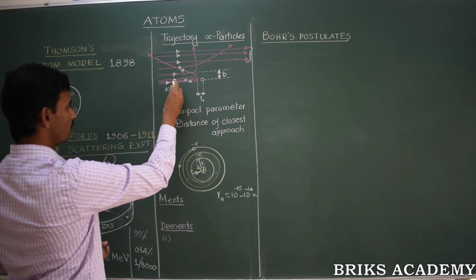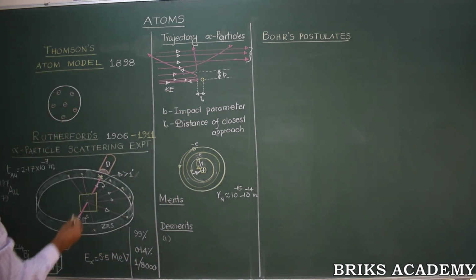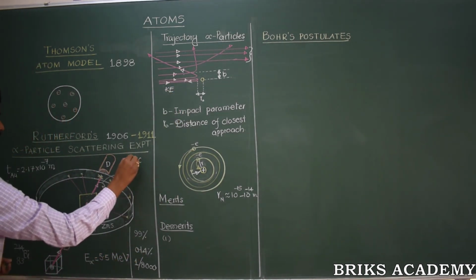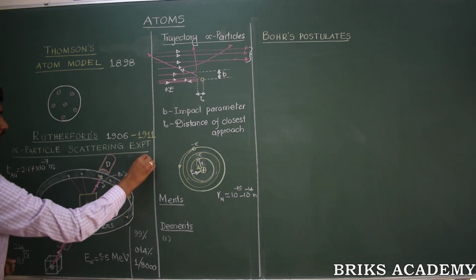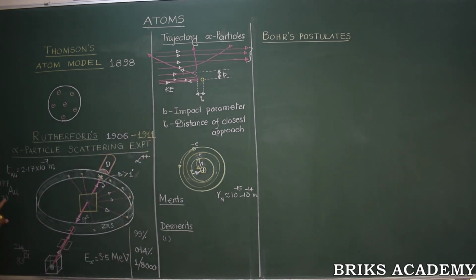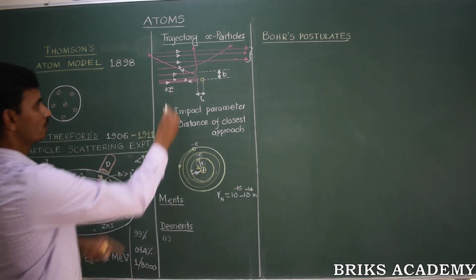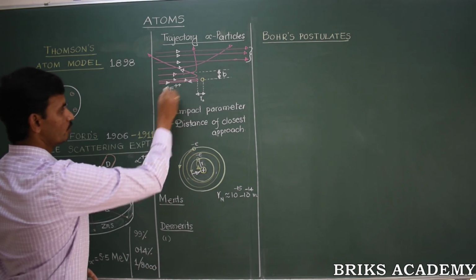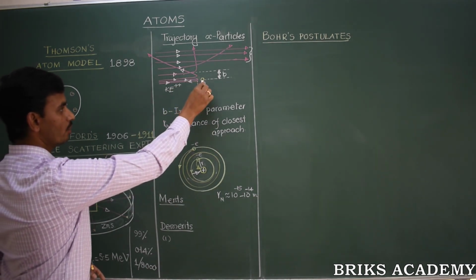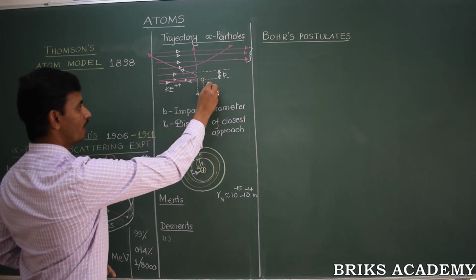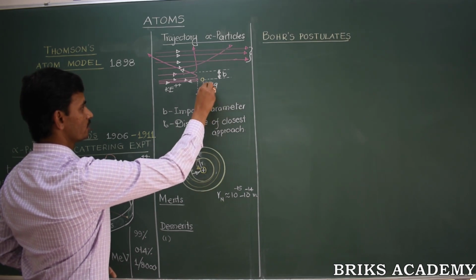Since there is a repulsion between them, the alpha particle has 2 units of positive charge, whereas the gold nucleus has 79 protons, that is 79 positive charges. Therefore, the alpha particle with two positive charges experiences a strong repulsion from the gold nucleus, which has 79 positive charges.